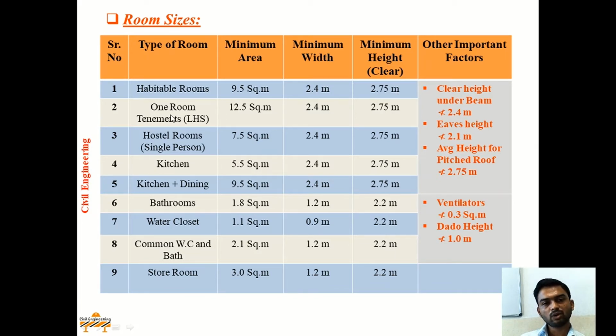In case of one room tenement scheme, that is, these schemes are constructed for low housing scheme people, minimum area will be 12.5 meters square, having minimum width of 2.4 meter and minimum clear height of 2.75 meters. For hostel rooms of single person, minimum area will be 7.5 meters square, having minimum width of 2.4 meters and minimum clear height of 2.75 meters.